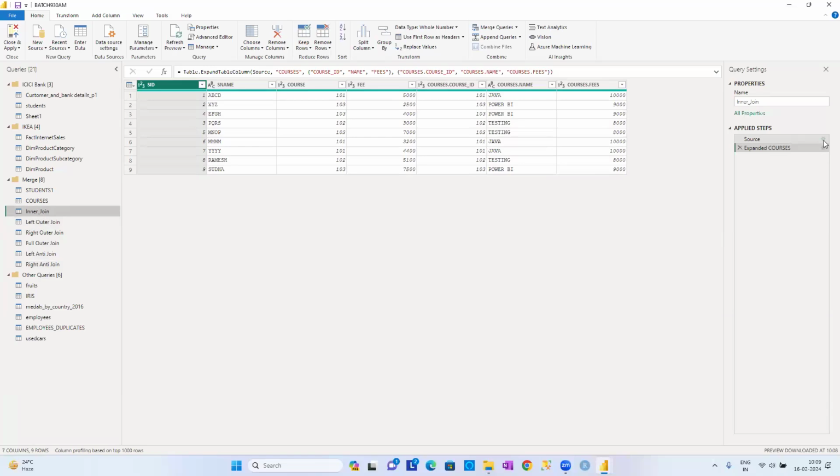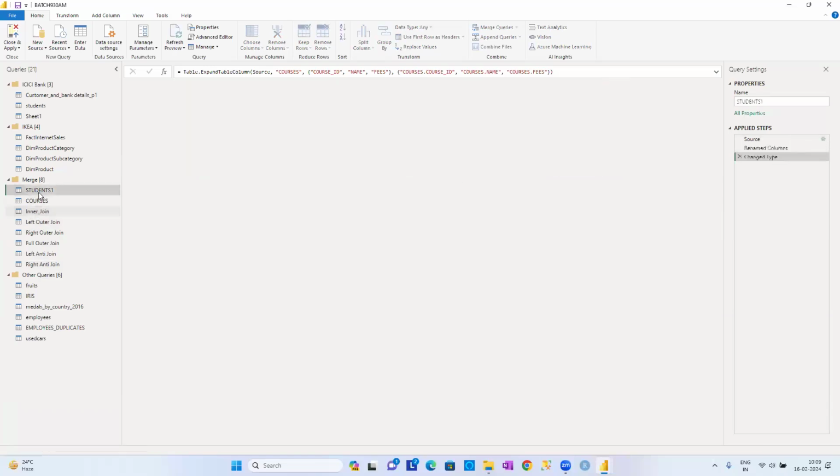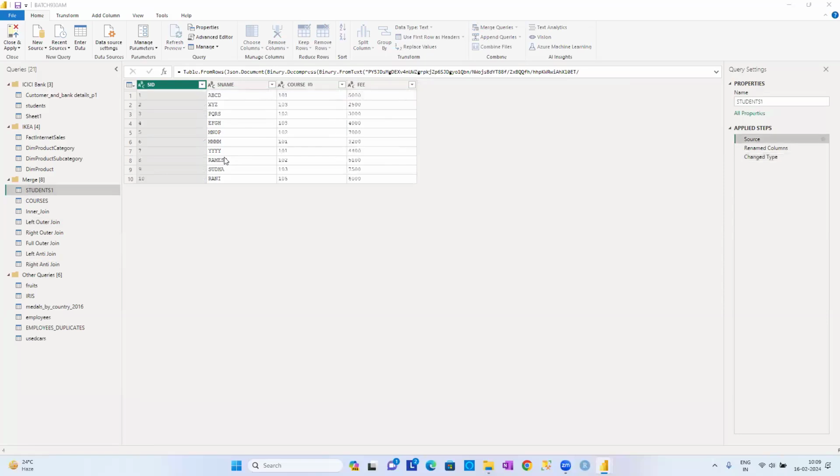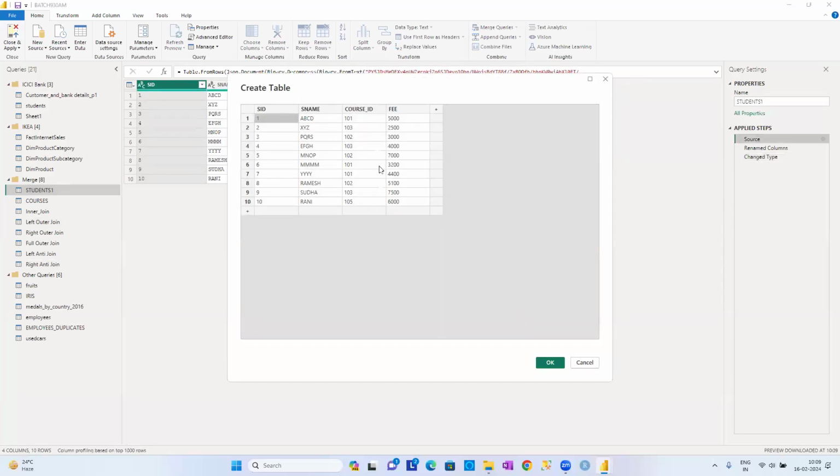And see there, you can edit it. How did you get this table? Students 1, edit the source, guys. How did you get this data? I got this data by entering the data manually. We can edit the data also now. If you want, you can add data, you can remove some rows, we can modify the rows, anything you can do.